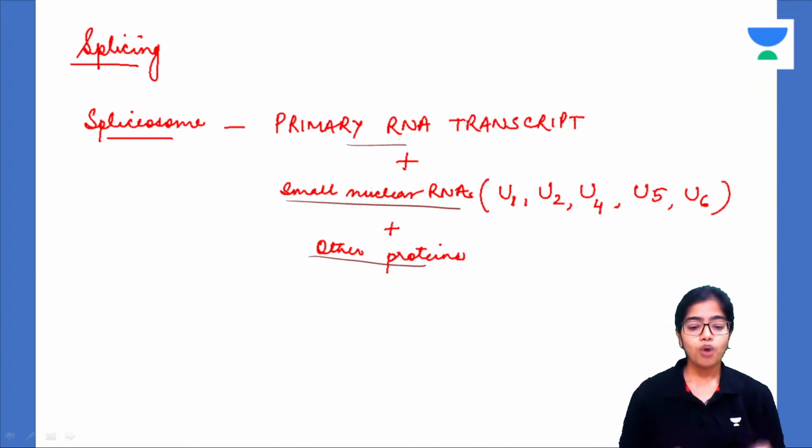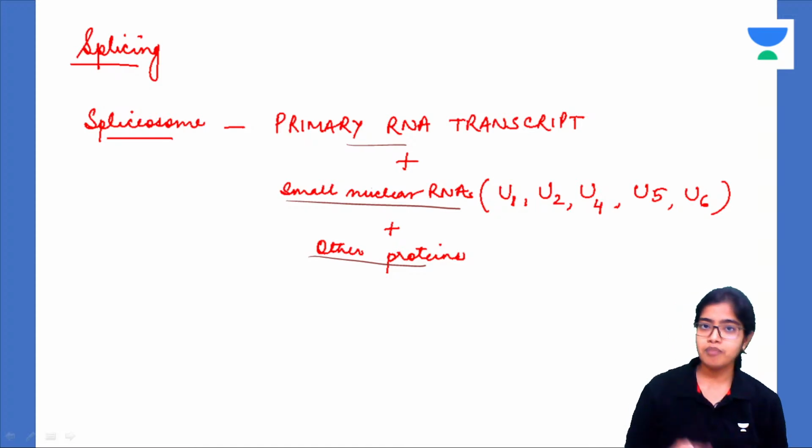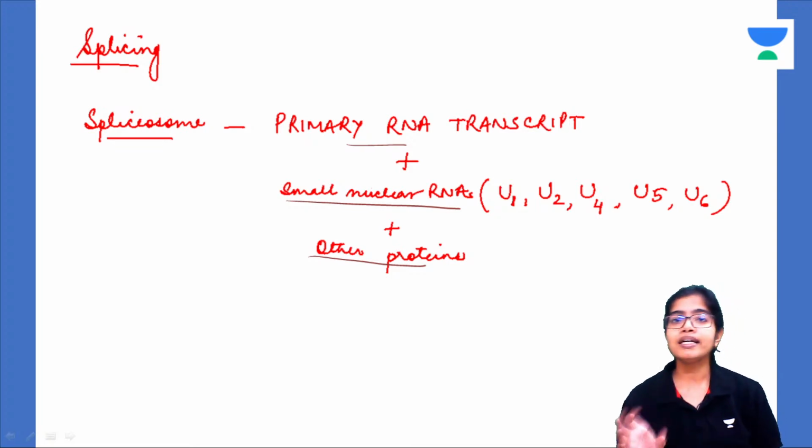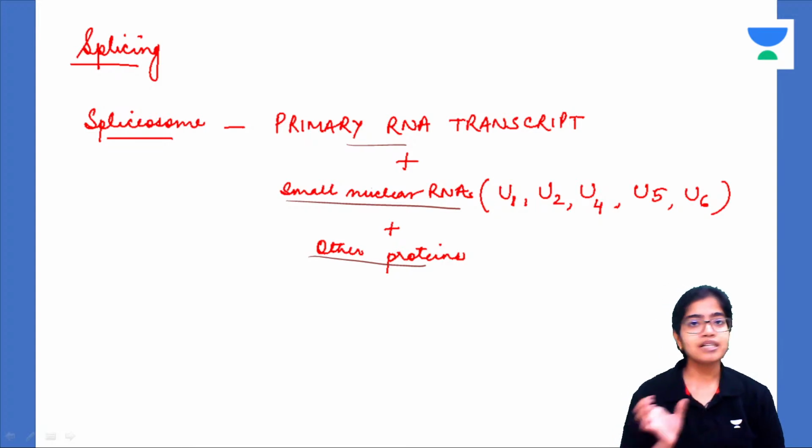Normally this RNA has the genetic material that has been transcribed from the DNA. Now this genetic material is present in the exons. But it has some intervening segments which have genes, but they are not to be translated into proteins, and these intervening segments have junk DNA, and they are called introns, intervening segments.